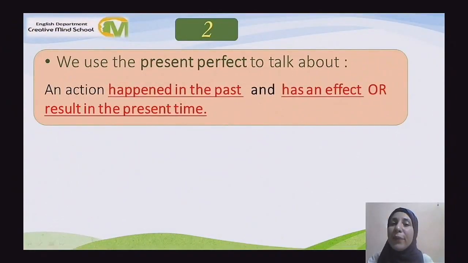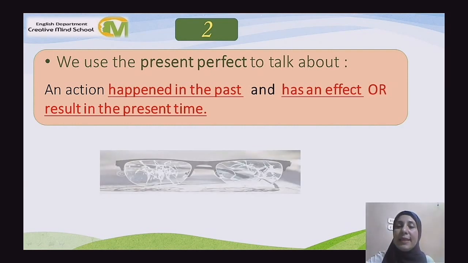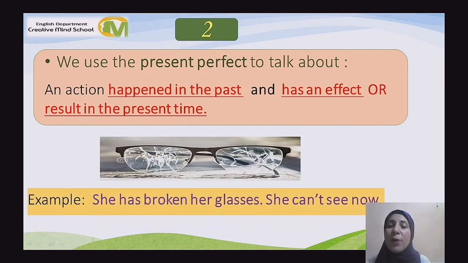We use the present perfect to talk about an action that happened in the past and has an effect or result in the present time. Example: she has broken her glasses. She can't see now. Okay? If someone has broken the glasses, what happened? What is the result? Here, the tense is in the present perfect. We use it because it has a result in the present. What is the result? What is the effect now?